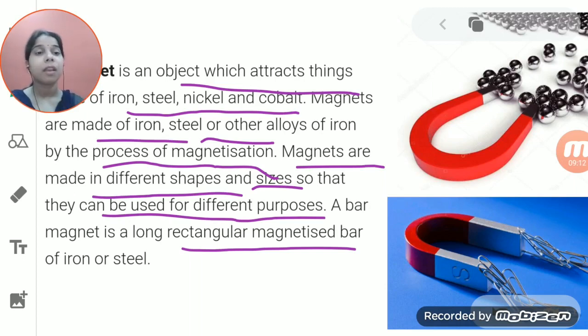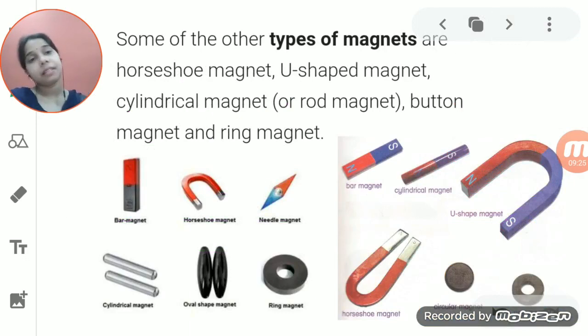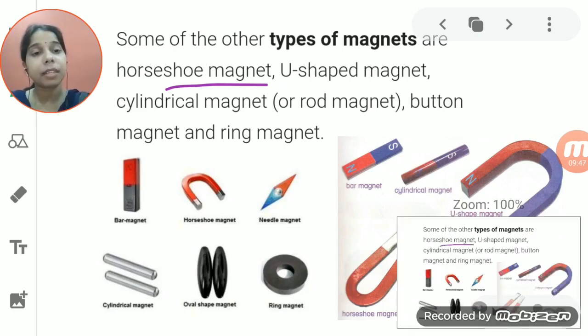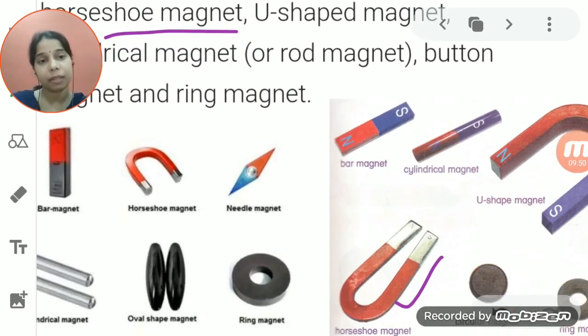Okay, students. Now you see here, this is a magnet. This property of the magnet, it is used to attract things towards itself. That is magnetism or a magnet. Now if we see the second one, you see here, students, that magnets are of many types, although they all have the same property, that is the property of attracting things towards itself. Okay, so some of the magnets are a horseshoe shape. So we will give the name for it, that is a horseshoe magnet. As you can see here, students, this is a horseshoe magnet.